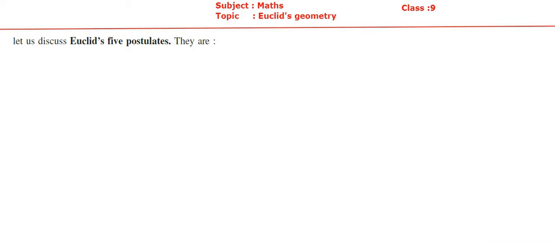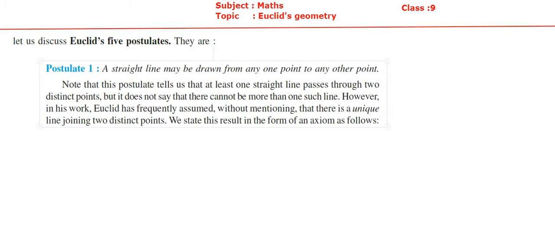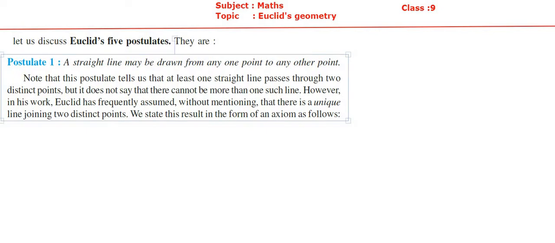So the first postulate of Euclid is this one, postulate number 1. A straight line may be drawn from one point to any other point. So what do you mean by this? They're telling that we can draw a straight line from one point to any other point. Suppose here there is one point, and somewhere here one point, somewhere here one point, somewhere here one point. So now how can you draw the straight line? You can draw the straight line by joining any 2 points.